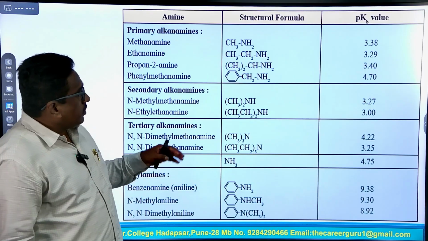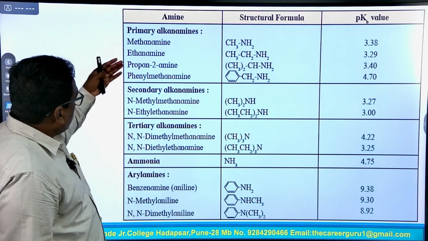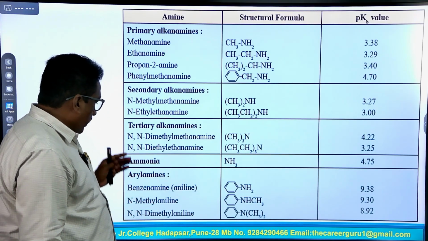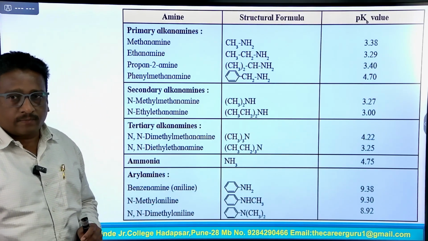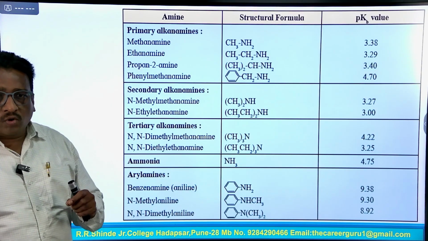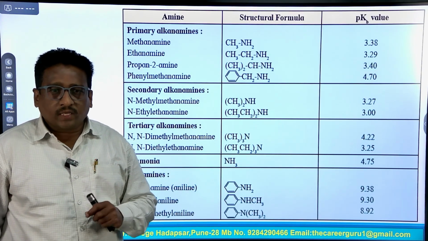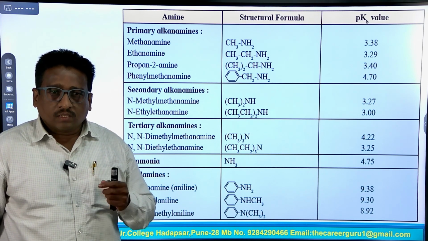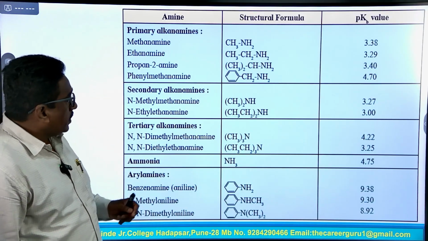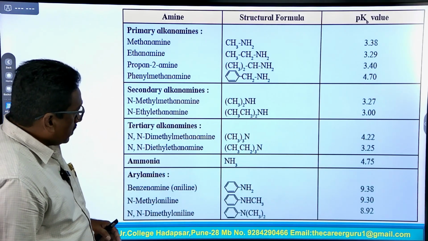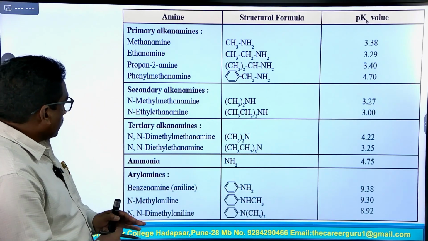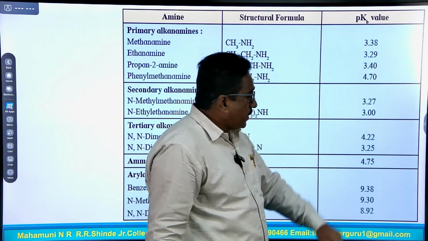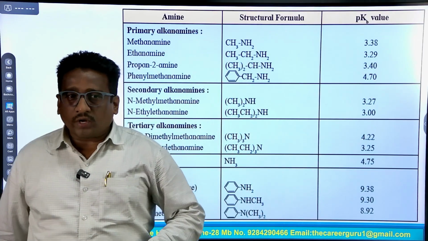So, look at this chart. These are some primary amines, secondary amines, tertiary amines, ammonia and aryl amines or aromatic amines. Those molecules having a lower pKb value are the stronger bases; basic strength increases as the pKb value decreases. So, out of these 4 types of amines, look at the chart, the lowest pKb value is 3.0. So, this is the strongest base.